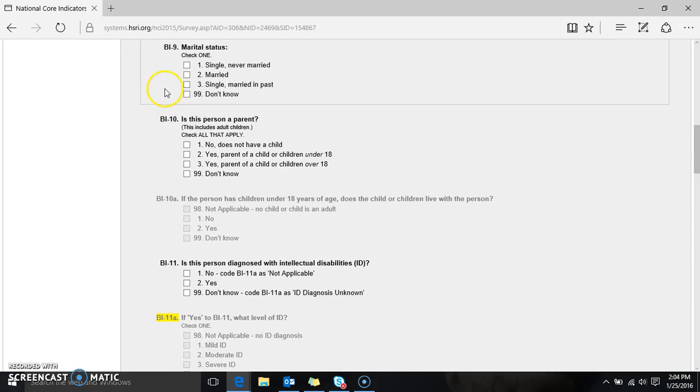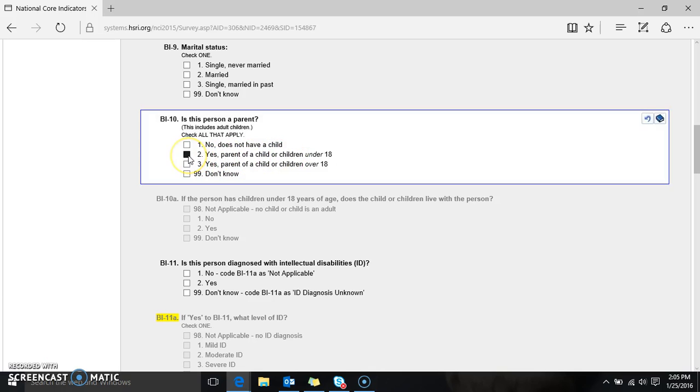We ask about marital status and then added a couple of questions about parenthood, so whether the person has a child, and if so, whether the child is under 18, and or if the person has a child who is over 18.